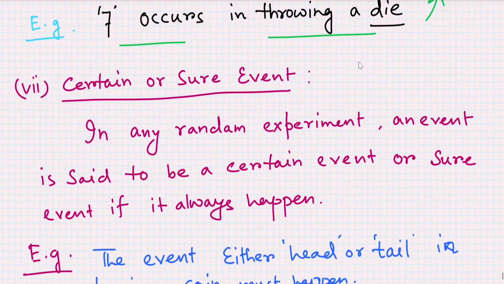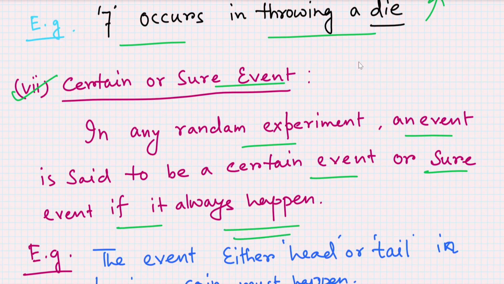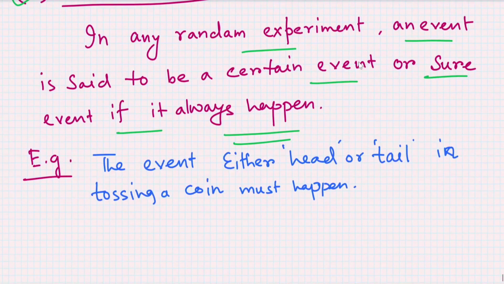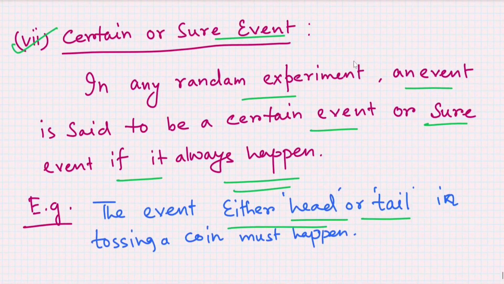Now let us come to the next type of events, which is known as certain event or sure event. In any random experiment, an event is said to be a certain event or sure event if it always happens. That means if we take tossing a coin, either head or tail occurs, so one of these must happen. So this is an example of a sure event or certain event. So this is the content for this video.